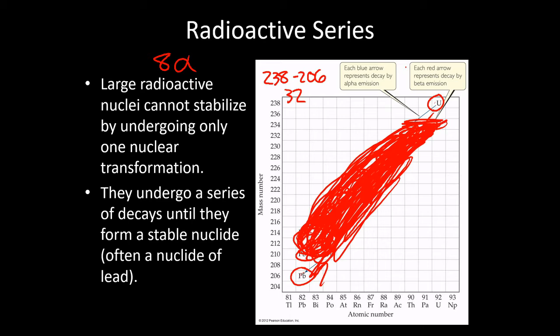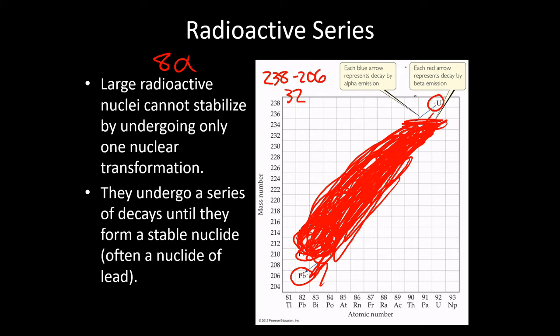We don't know what the order is. We don't know if we do 3 alpha decays and then some beta and then some more alpha. We just know in total it takes 8 alpha decays. Once we know that, we can use that information to figure out how many beta decays we are going to need.